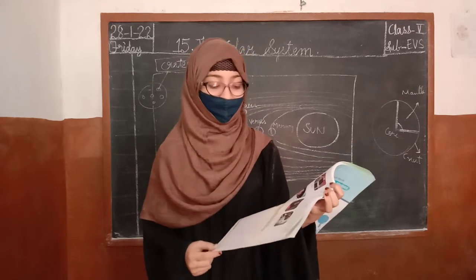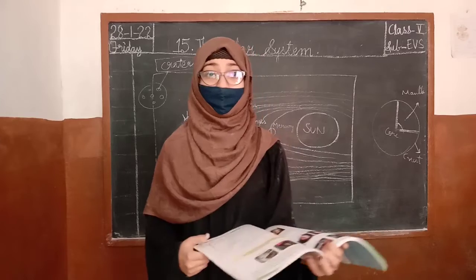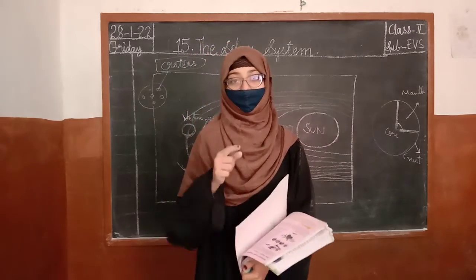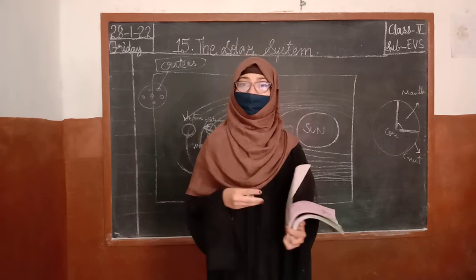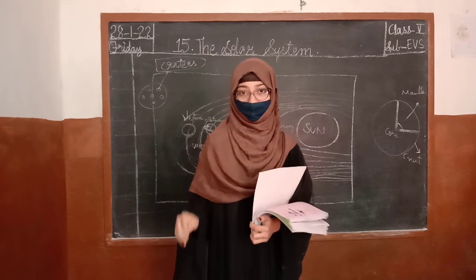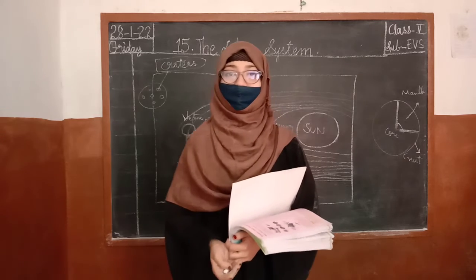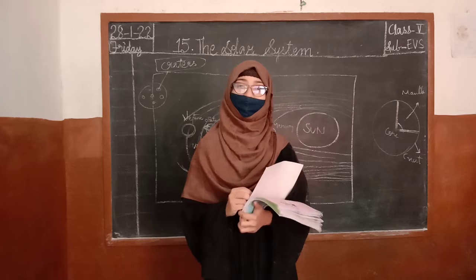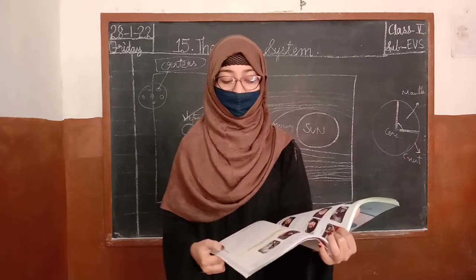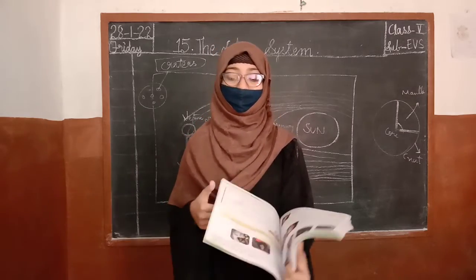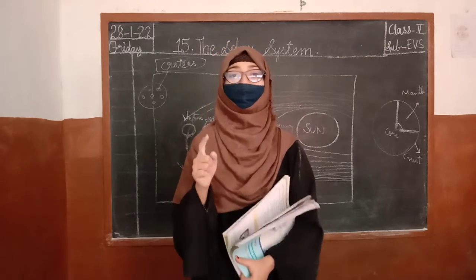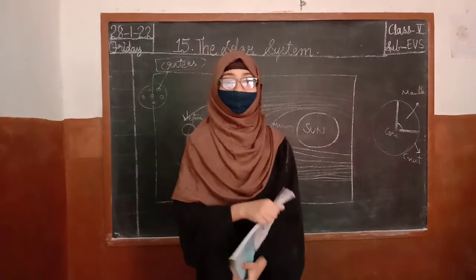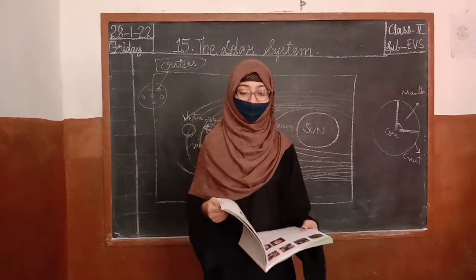She holds the record for the longest period to stay in space. How many months did she stay in space? She stayed for 6 months. No person has lived longer than 6 months till date. Okay? Because no life exists there, children. There is no oxygen. There is no water. How can a person live there? Sunita Williams broke the record and stayed in space for 6 months. Okay? So by this we have completed our lesson, children.